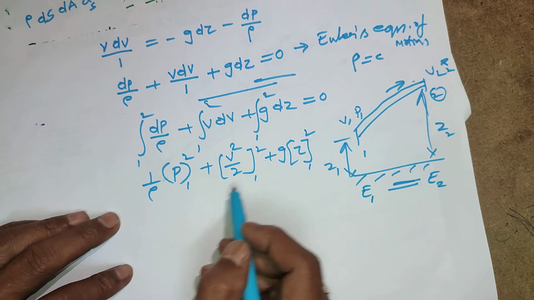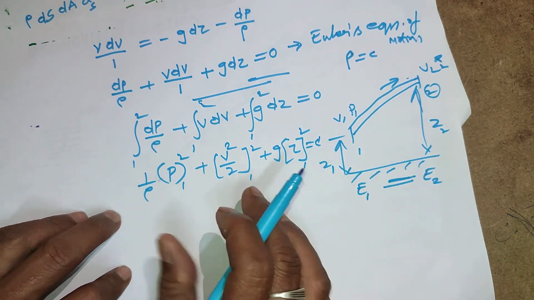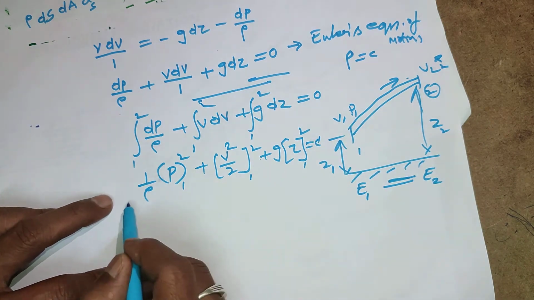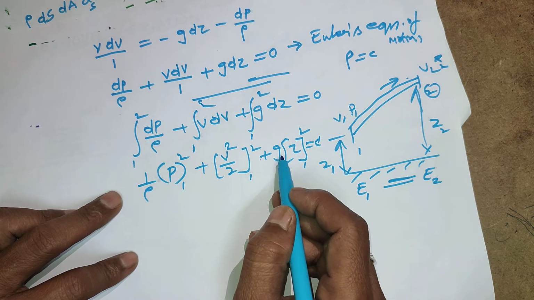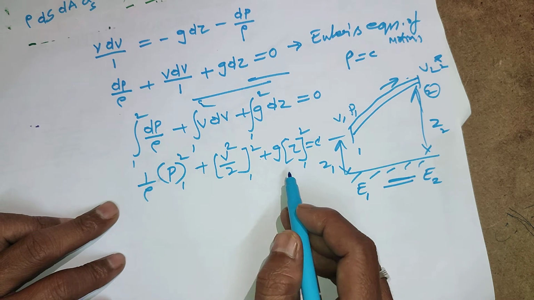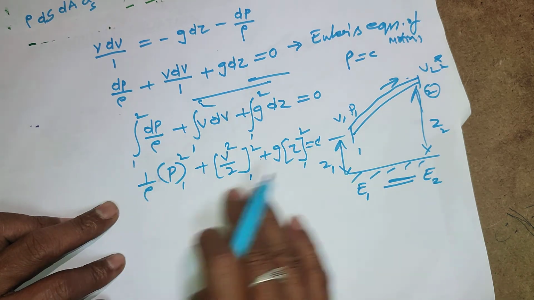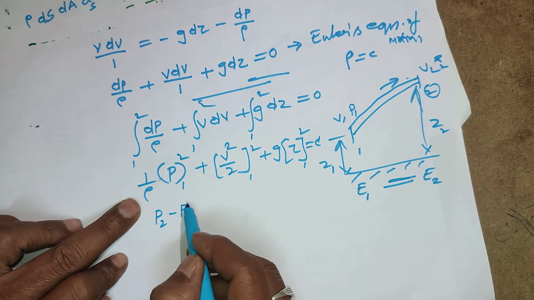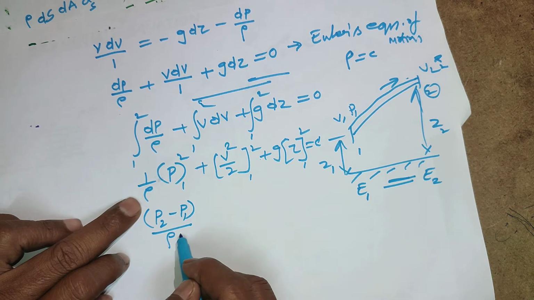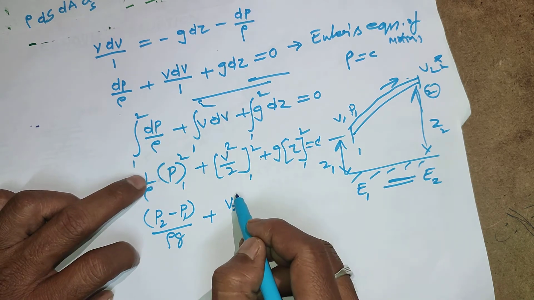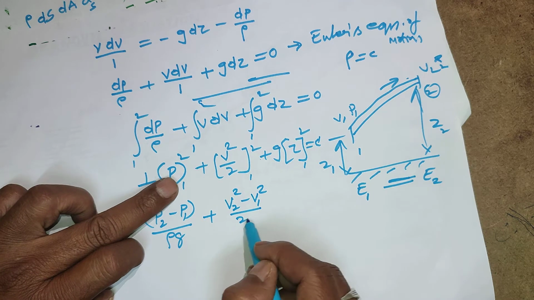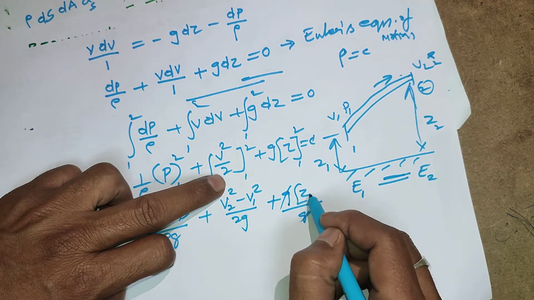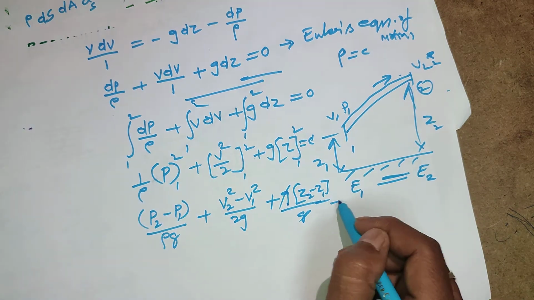This is equivalent to some constant c, because after integration you get a constant. Then you have g here, so divide all terms by g. Before extraction, dividing all terms, you get p2 minus p1 by rho g, plus v2 square minus v1 square by 2g, plus g gets cancelled, that is z2 minus z1, is equivalent to a constant.